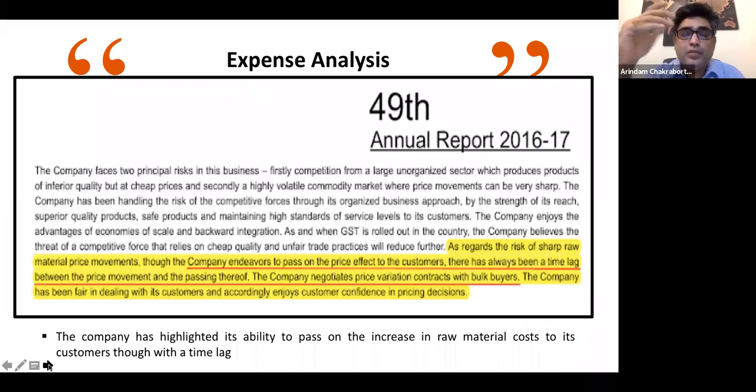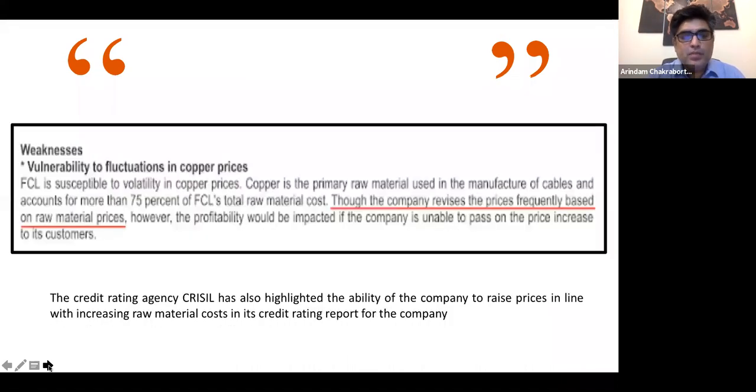And whoever has joined my earlier webinars, I've given you a sense of how to do the industry-based expense analysis as well. So you can benchmark their expense with the industry benchmark as well, right? So that is another thing that you can possibly do.